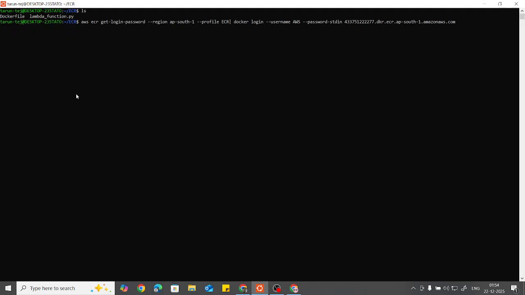I have those commands to log in with the password. You just log in with this. Before that, please be sure you have run AWS configure, so you are configured with AWS before doing those AWS ECR uploads.